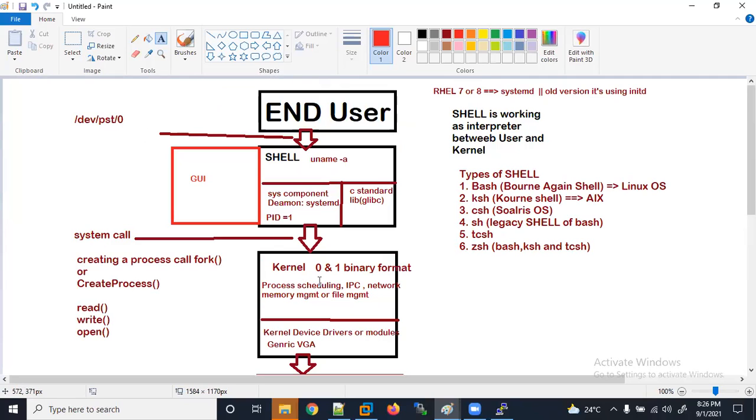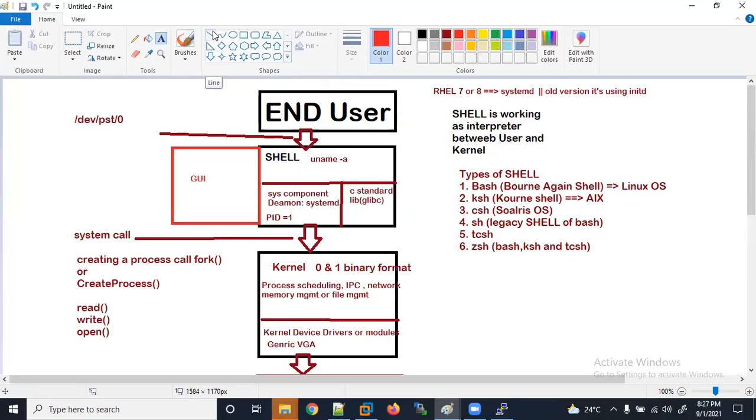So what is a kernel? The kernel is the heart of the operating system, if I may say. Everything is done by the kernel: process scheduling, IPC, network, memory management, file management. So many tasks are done only by the kernel. There are two parts here: one is user space and another is kernel space.